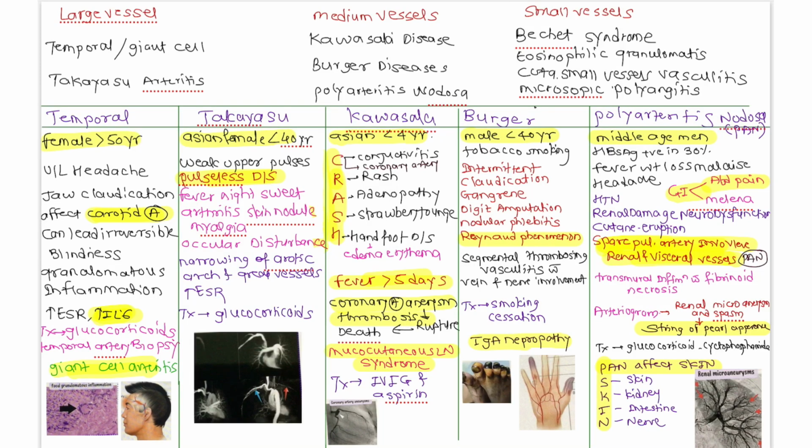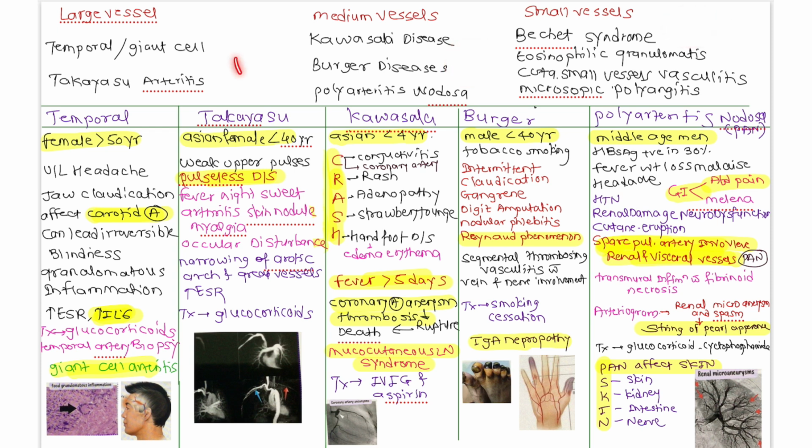Today we are going to learn about the important topic that is vasculitis. Vasculitis is the inflammation of the vessel. There are three kinds of vasculitis, divided based on the size of the vessel: large vessel vasculitis, medium vessel vasculitis, and small vessel vasculitis. There are two types in the large vessel, three types in the medium vessel, and seven types in the small vessel vasculitis.